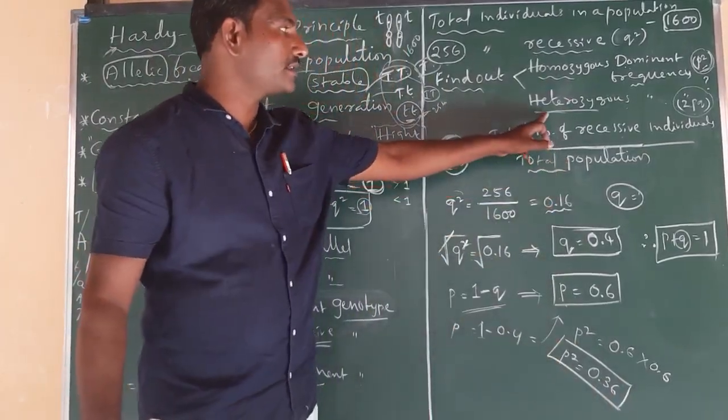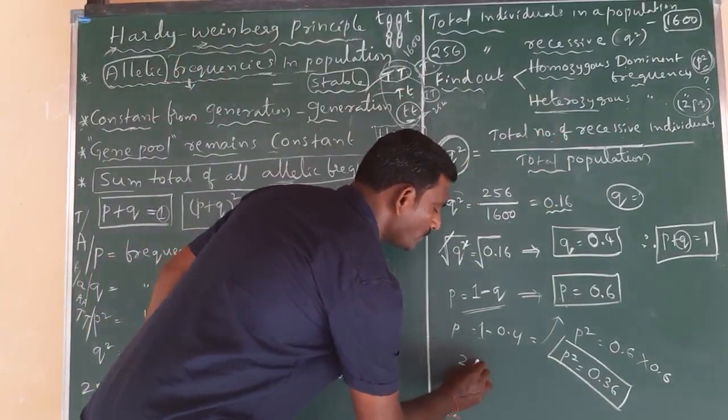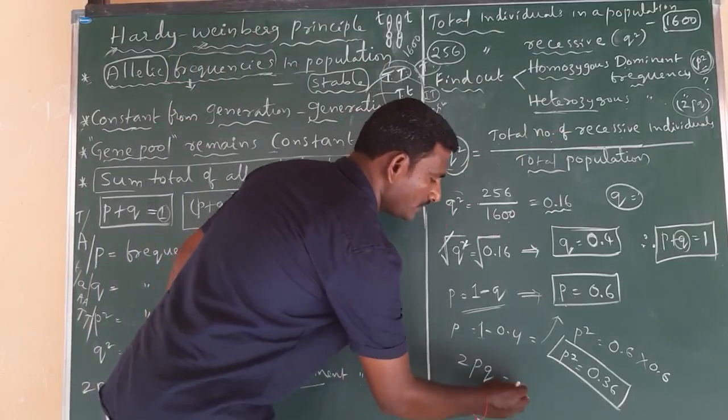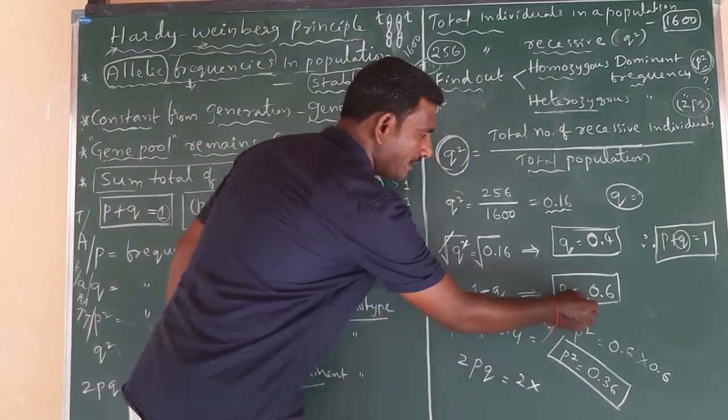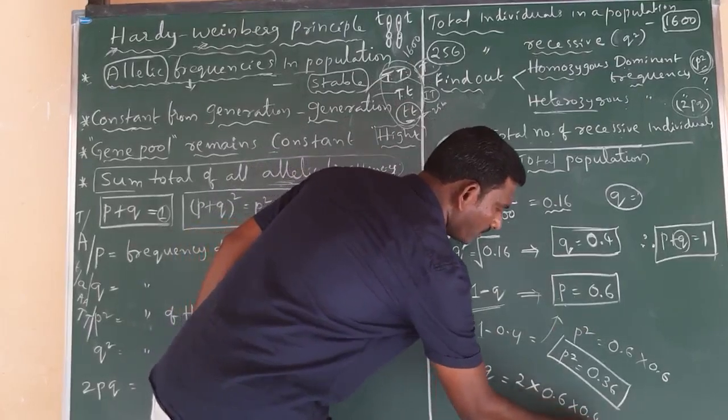Along with that, they are asking for the heterozygous dominant frequency. Heterozygous dominant frequency is nothing but 2pq. So 2 into p 0.6 into q 0.4.